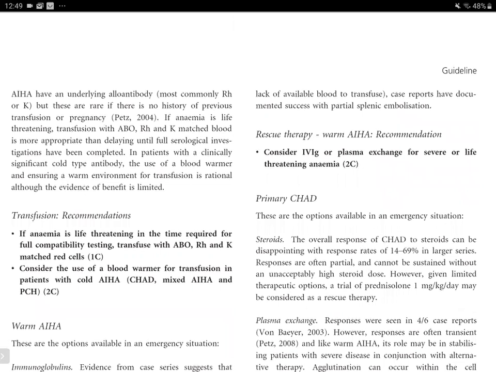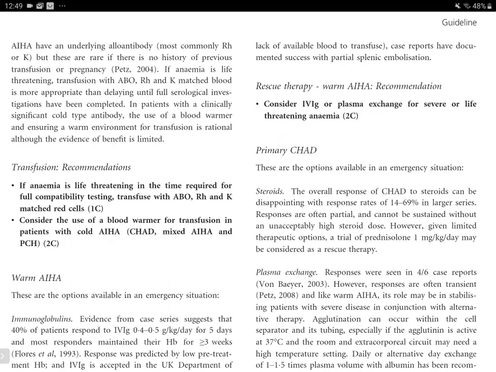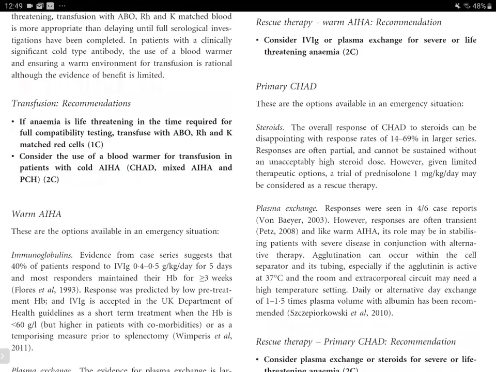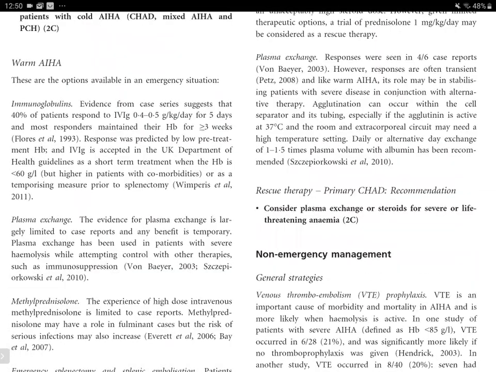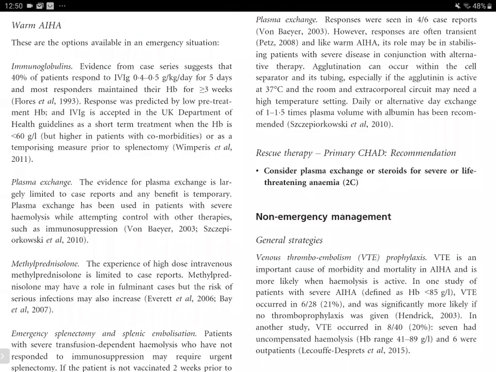So we would consider IVIG or plasma exchange, and then for severe or life-threatening cases, they mentioned that the experience of intravenous methylprednisolone is limited. It has a role in pulmonary cases, but the risk of serious infection is also there with steroids. So steroids are not generally used. Plasma exchange is basically used for both warm autoantibodies and cold autoantibodies.